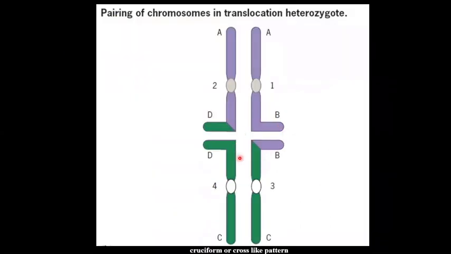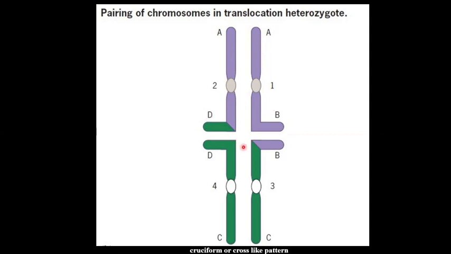In the slides, we find the pairing of translocated chromosomes in meiosis. Here in this figure, the translocated chromosome pairs with the untranslocated homologous chromosome. See here, it is a translocated chromosome and it is a homologous chromosome. They are paired with each other. This pairing is known as cruciform or cross-like pattern.